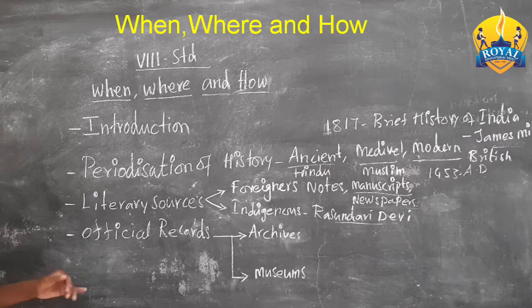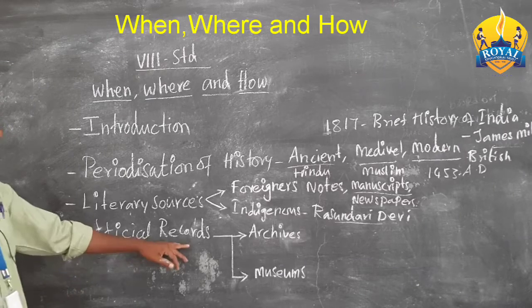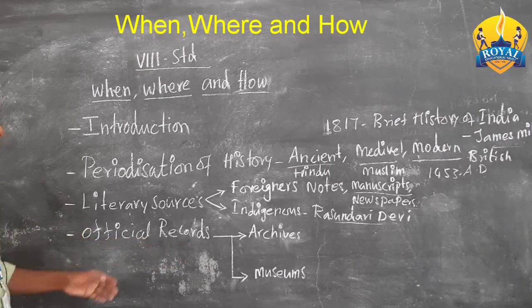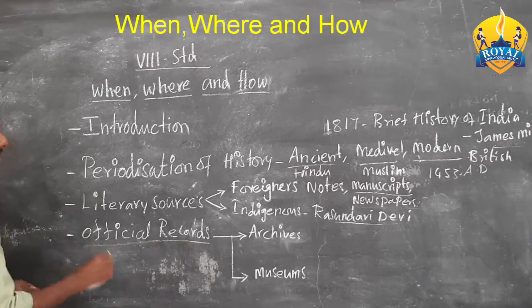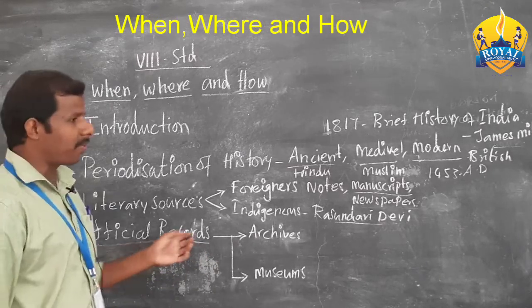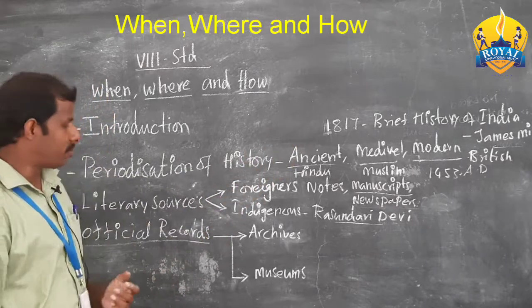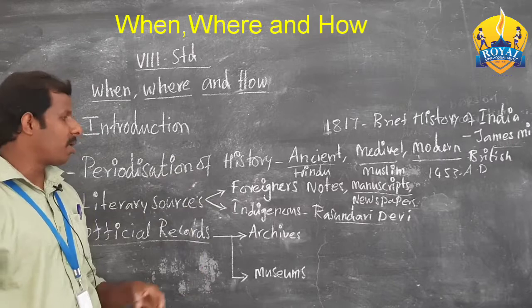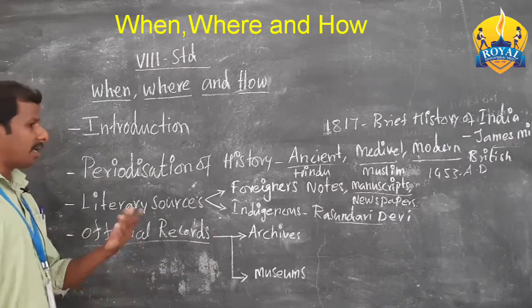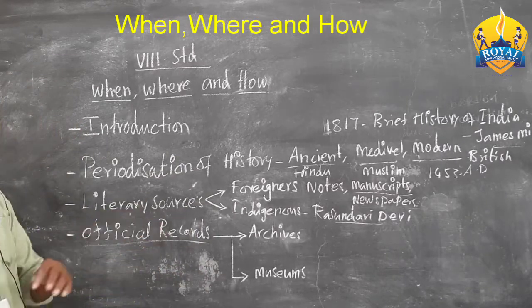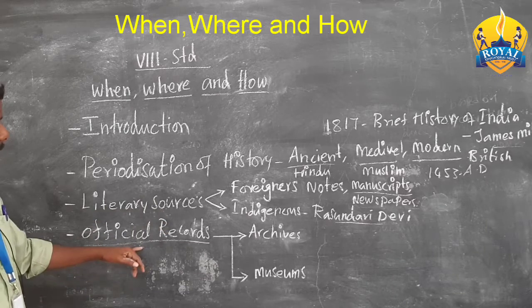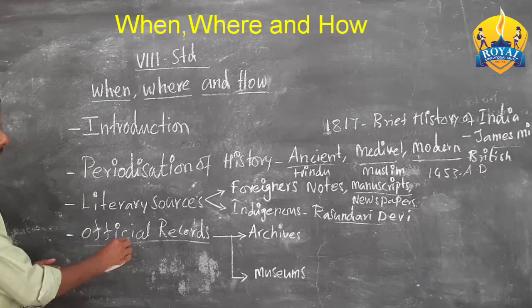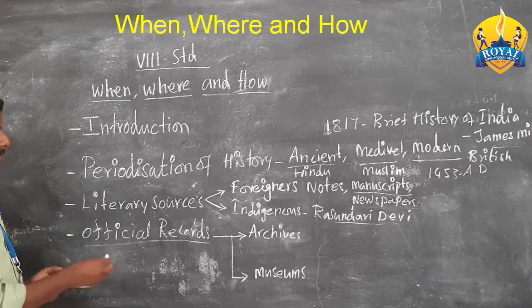So the next source is official records. Yes, official records. What is the importance of official records? The official records are maintained by the administrators. Who is the administrator here? After the British became rulers, they established their own administrative setups. So they maintained records.